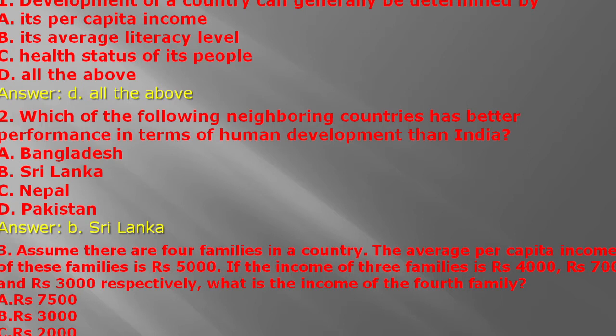The total income of the three families is 14,000 and the income of the fourth family is x. (14,000 plus x) divided by 4 is equal to 5,000, is given. So 14,000 plus x is equal to 5,000 into 4. x is equal to 20,000 minus 14,000. So x will be 6,000.